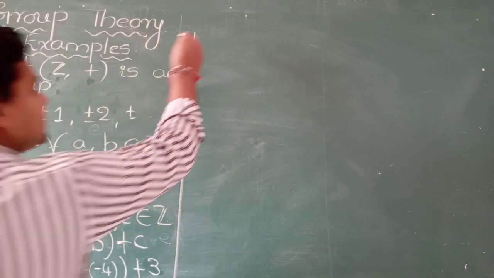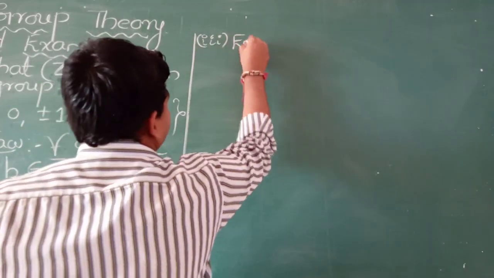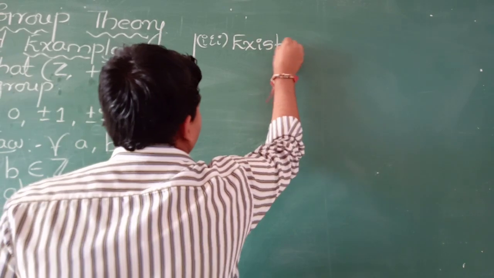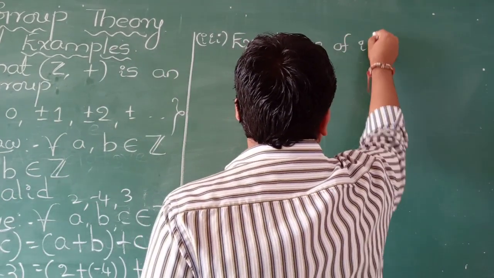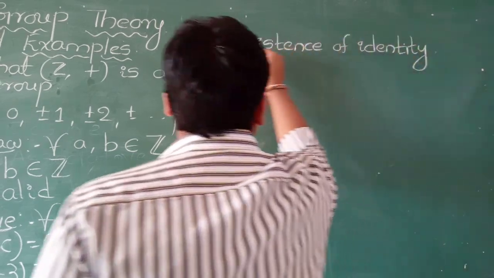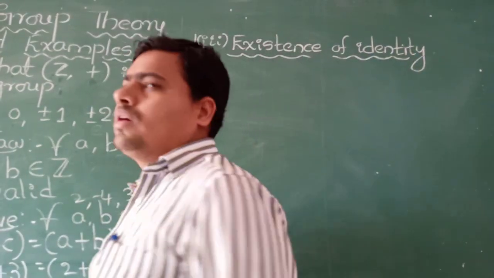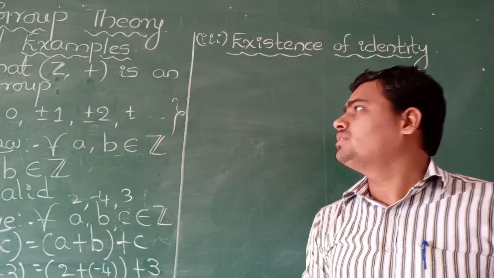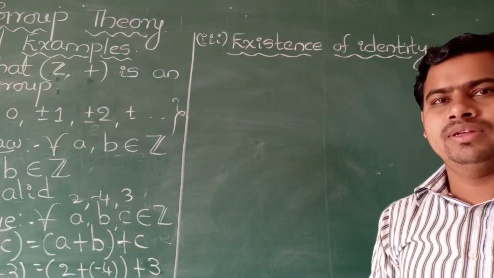The third law is existence of identity. Already we know that with respect to addition, 0 is the identity element.